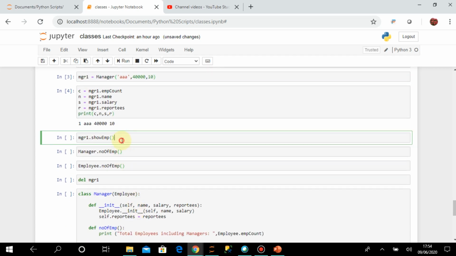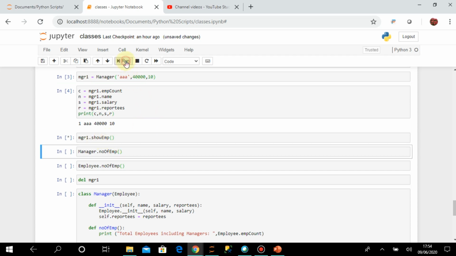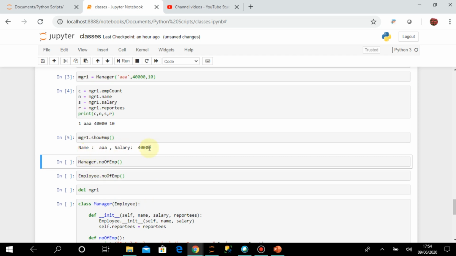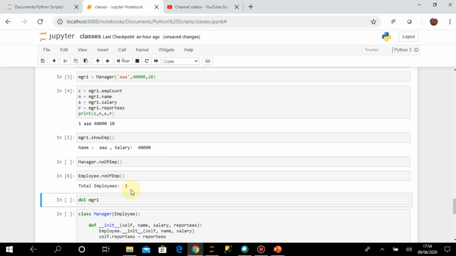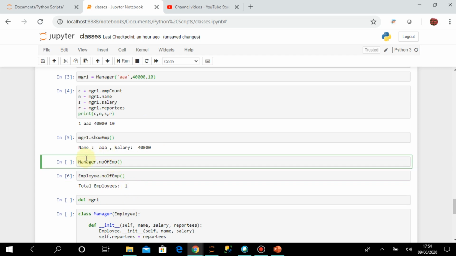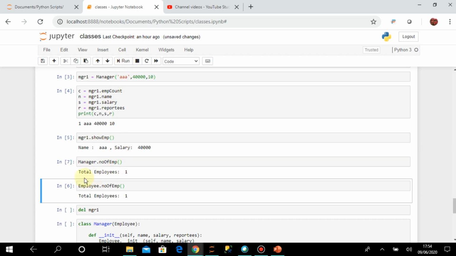Fine. Now I can call the show emp method that is defined inside the employee class. If you call it, you can see that name and salary are getting printed. That is from the show emp method of the employee class. So as you know, in the derived class I can access the methods that are already written in the base class. Then number of emp, that was a class level method, right? So I can execute employee.number of emp. That method we had earlier also executed. It is showing total employees 1, and I can call that method from the manager class as well, so it is showing total employees 1.